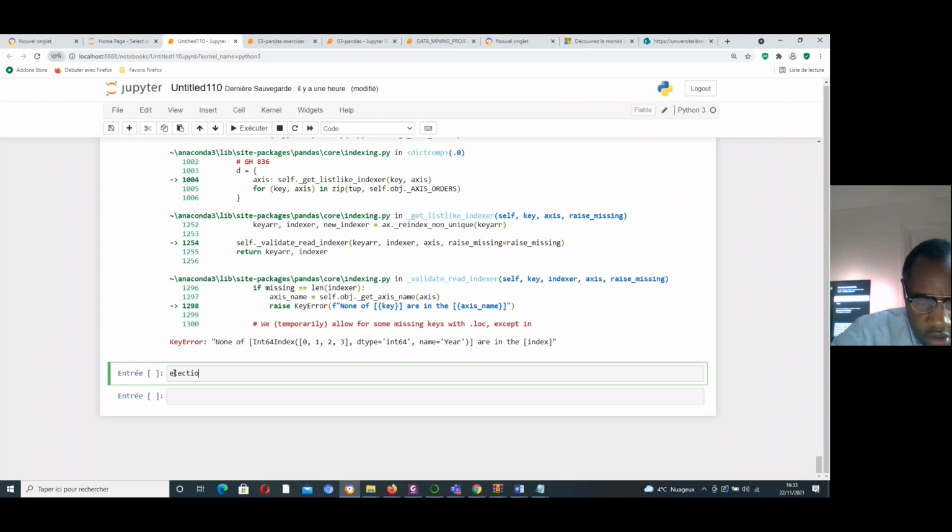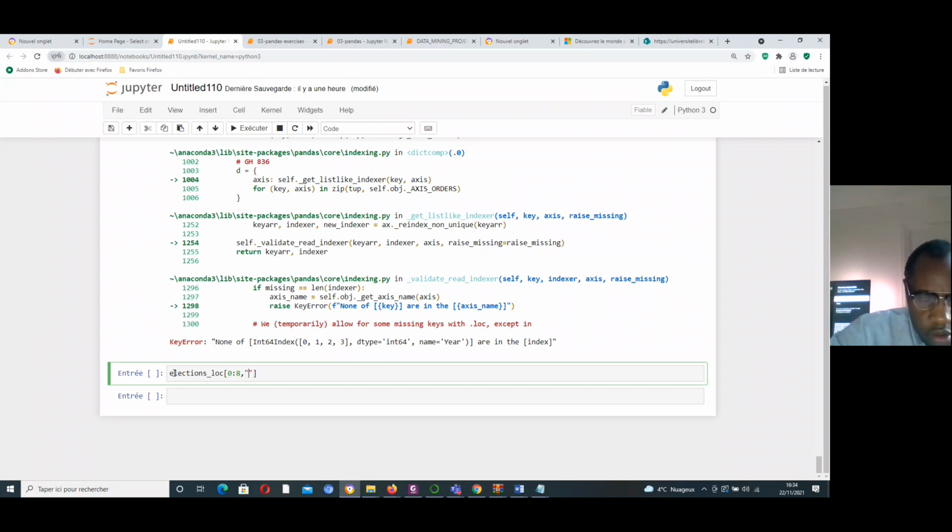If I decide to print election loc like that, and for example, if I want to use a complicated function, I put 8, why not 8?